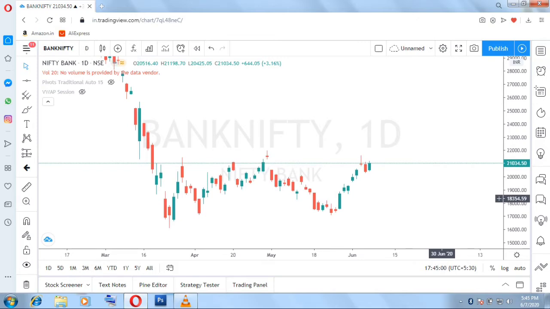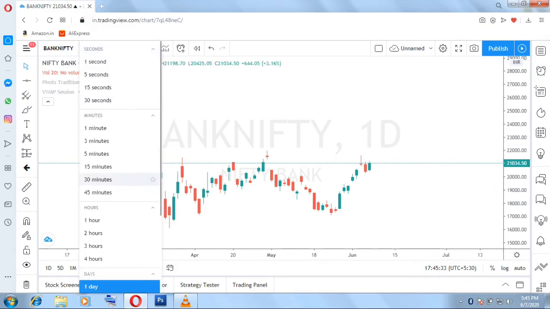The script that I have selected is Bank Nifty, and I'm not going to take you to more charts, because that will make the video lengthy. So I will try to show you only in Bank Nifty. And why did I select Bank Nifty? Because I know lots of people are interested in Bank Nifty and lots of people trade in it, so you will understand all those things in a better way, right? So this is the daily chart of Bank Nifty.